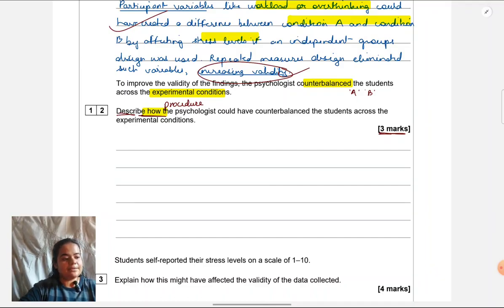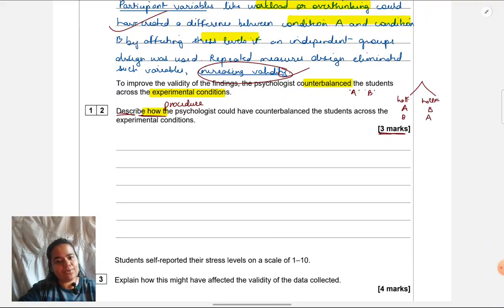In counterbalancing, it is repeated measures design, but we split participants into two groups, not to give them different treatments, but to give them the same treatments in different orders. So we divide participants into two groups, half and half. The first group has to do the serial order of conditions, that is A followed by B, and the next group has to do the reverse order of conditions, B followed by A.